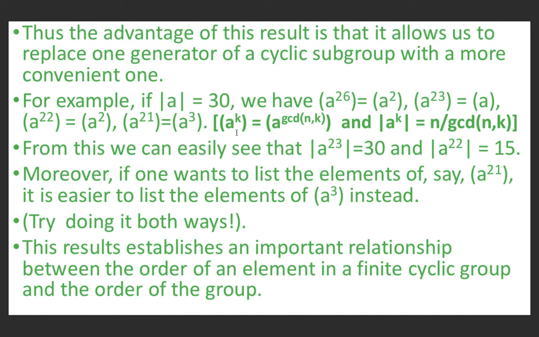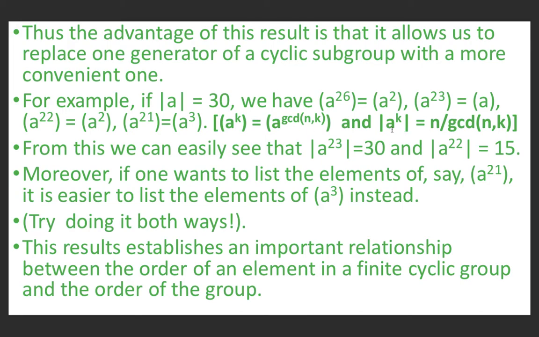Because cyclic group generated by A raised power k is equal to cyclic group generated by A raised to greatest common divisor of n, k. So these two cyclic groups are equal. Also cyclic group generated by A raised power 23 is equal to cyclic group generated by A. Also cyclic group generated by A^22 is equal to cyclic group generated by A square. Cyclic group generated by A raised power 21 is equal to cyclic group generated by A raised power 3.